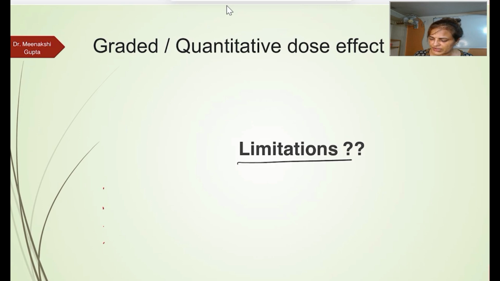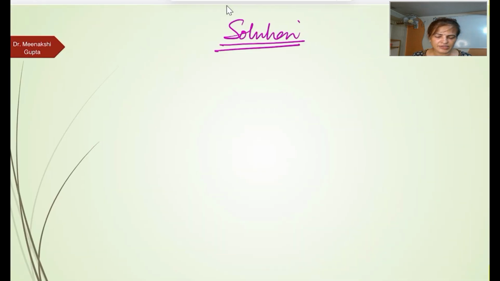These are the limitations I have already discussed. Now, what solution do we have for this? The solution is, instead of using the arithmetic dose, we can use the log dose. We can draw the log dose response curve.